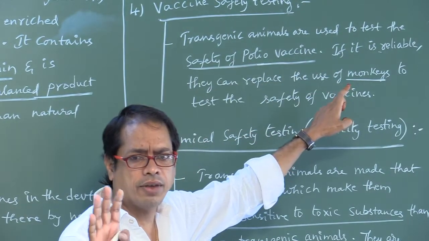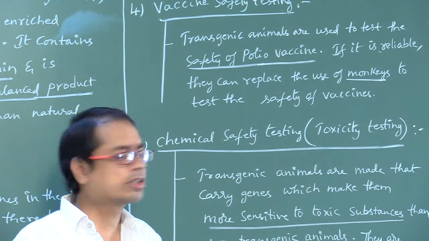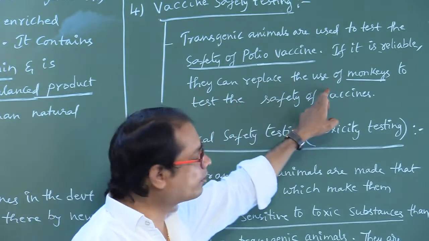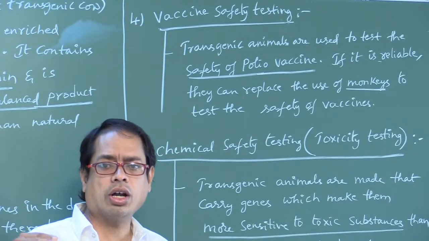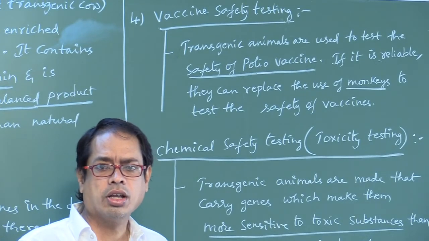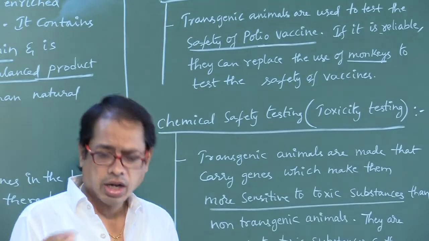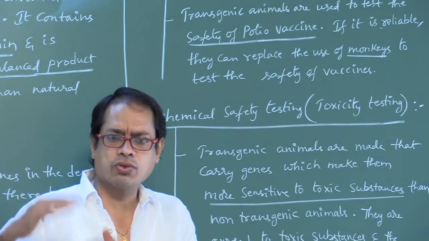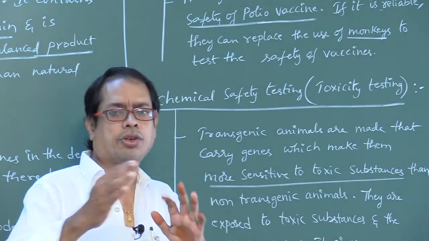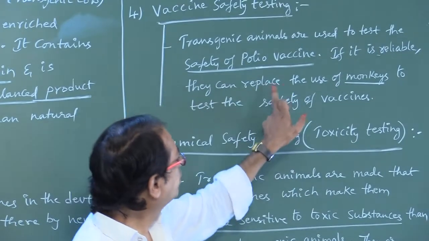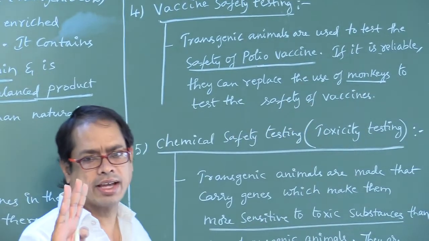If it is reliable, if that vaccine is working, they can replace the use of monkeys to test the safety of the vaccine. First testing should generally be on mice. Later on, if it is okay, monkeys are used again.